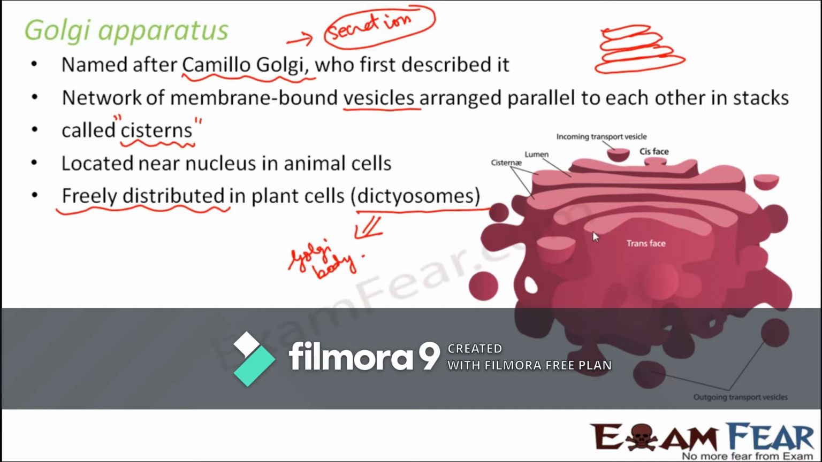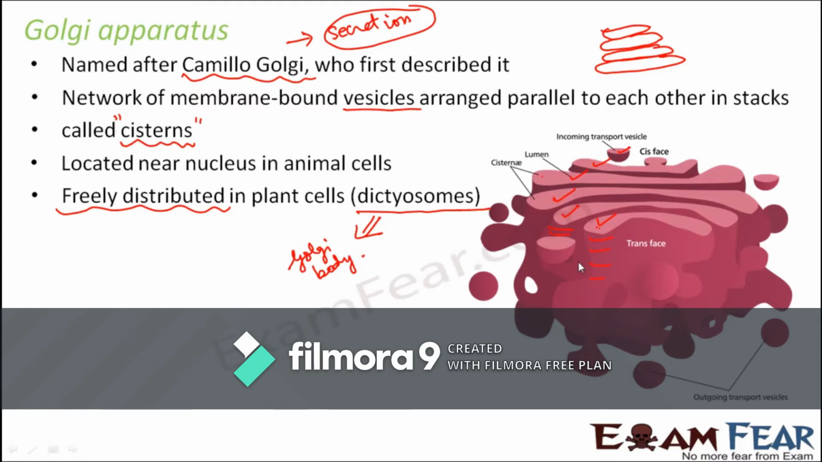So this is how it looks. You see, these are the various vesicles. Each of these is a vesicle: 1, 2, 3, 4, 5, 6. They are like different vessels and they are all arranged parallel to each other. They are arranged in stacks and each of these stacks is called a cistern. You see, this is one cistern where you have so many stacks arranged like this. Similarly, this is another cistern. A lot of cisterns together form the entire network. Each of these is like a stack of vessels.